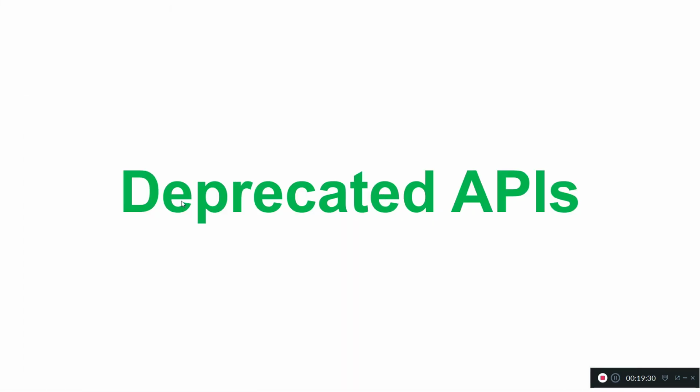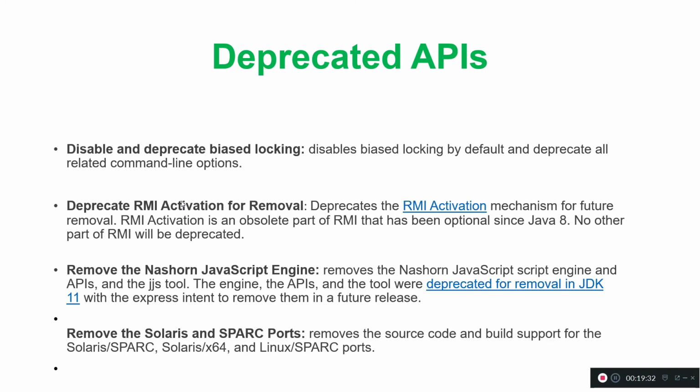And these are the deprecated APIs. Biased locking has been disabled and deprecated, and RMI activation is going to be removed in JDK 15. It is also deprecated.